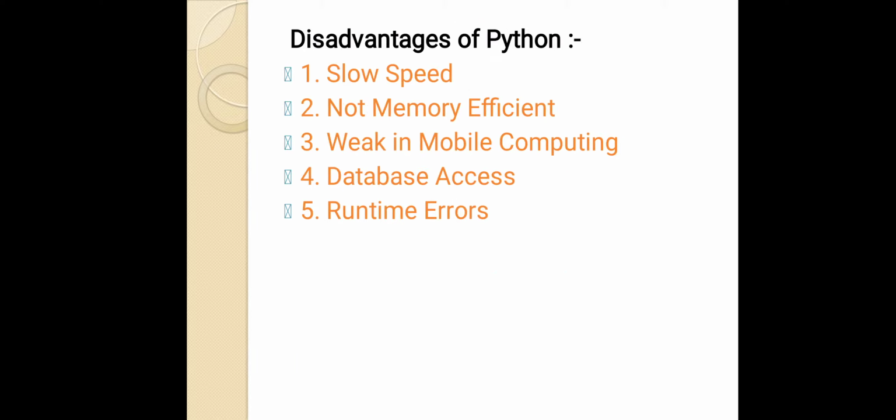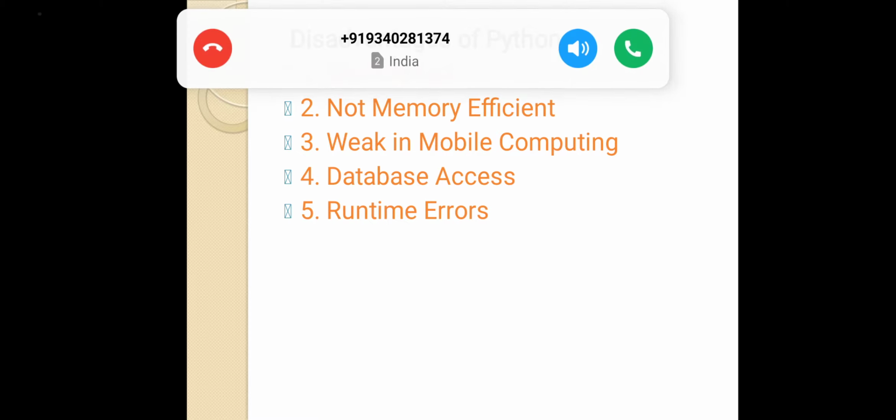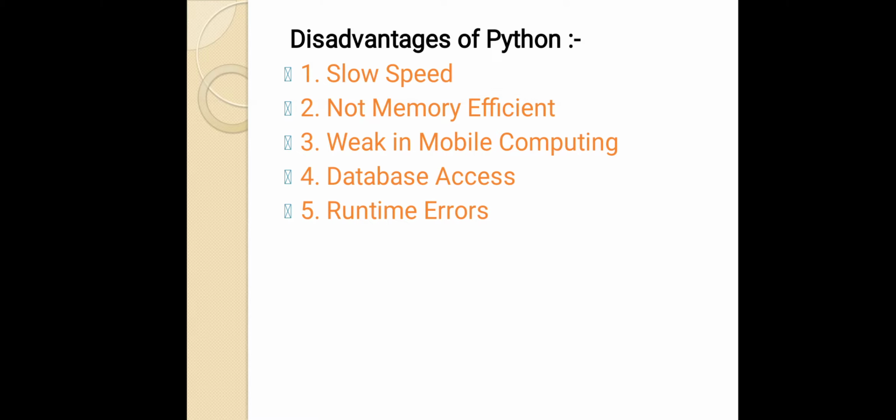Now it has some disadvantages too. So coming to that, slow speed. The line-by-line execution of code often leads to slow execution. The dynamic nature of Python is also responsible for the slow speed of Python because it has to do extra work while executing code. Not memory efficient. To provide simplicity to the developer, Python has to do a little trade-off. The Python programming language uses a large amount of memory. This can be a disadvantage while building applications when we prefer memory optimization.